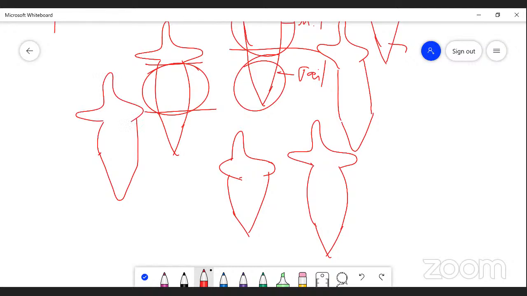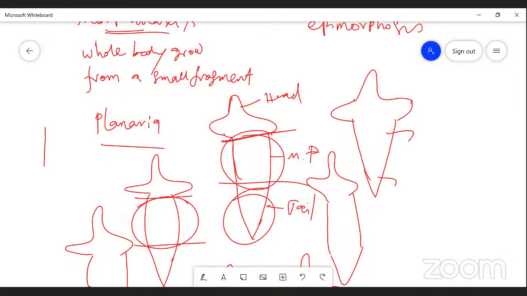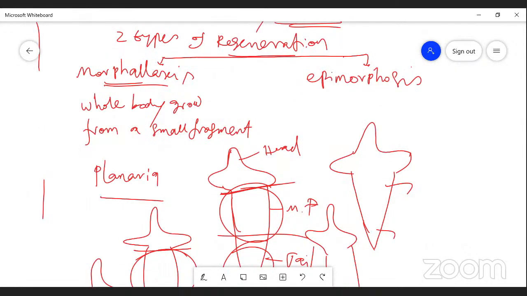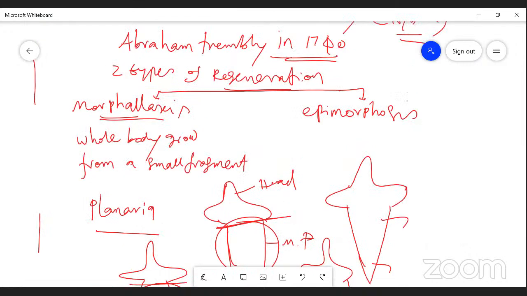The entire organism development takes place. That type of development is called morphallaxis.